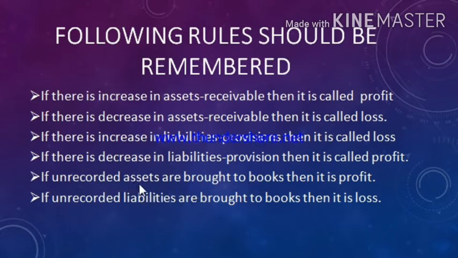Unrecorded assets means it is increase in assets. Due to increase in assets, assets account will be debited and revaluation account will be credited as profit is over here. If unrecorded liabilities are brought to books, liabilities will increase because of recording of these unrecorded liabilities, due to which the liability account will be credited and revaluation account will be debited as loss will occur over here.